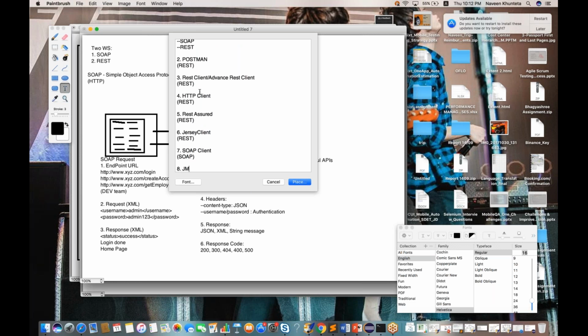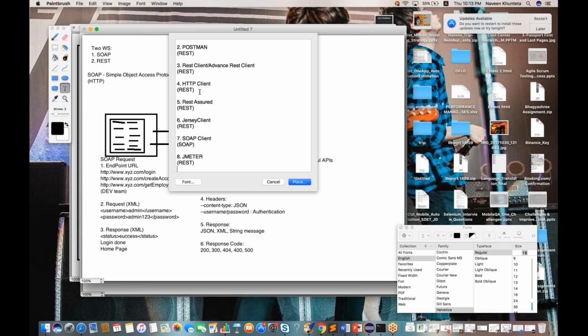We have JMeter. You can send requests with the help of JMeter also. Generally we say that JMeter is a performance testing tool. Yes, it is, but you can do functional testing for your REST APIs. So again, JMeter is used for REST calls.